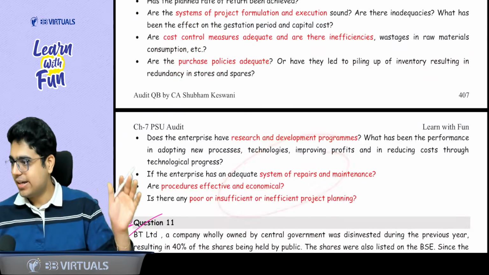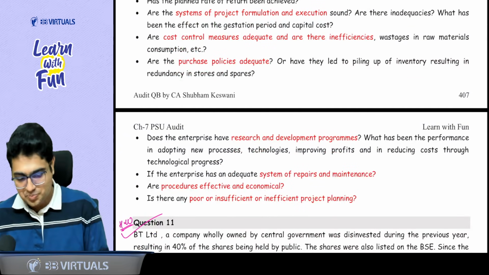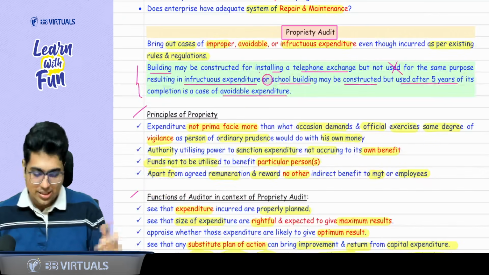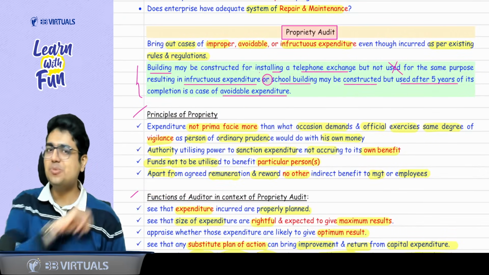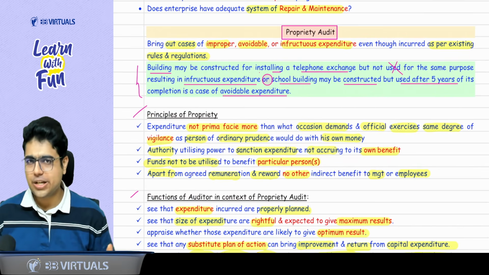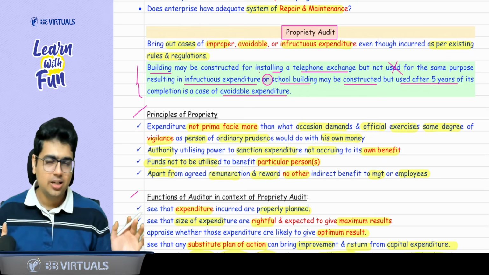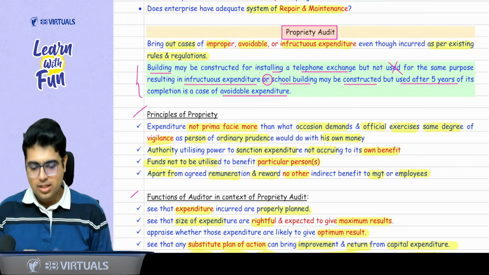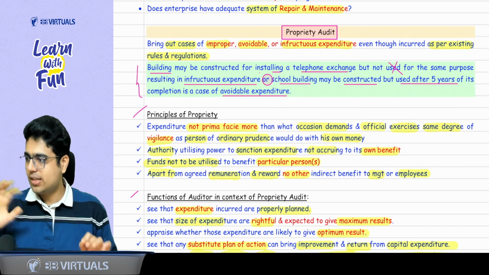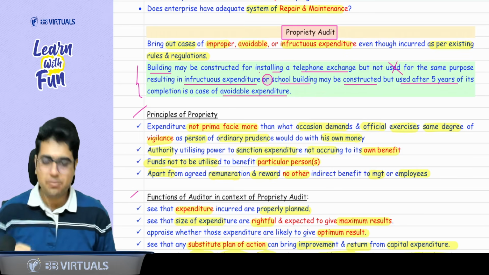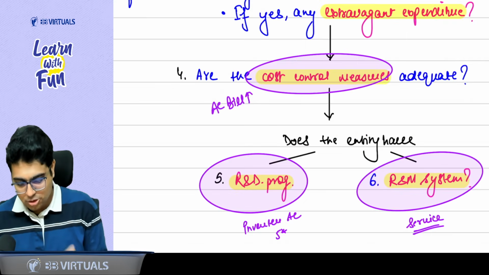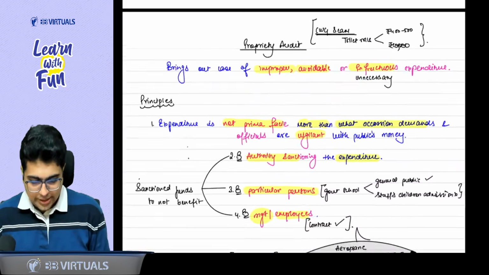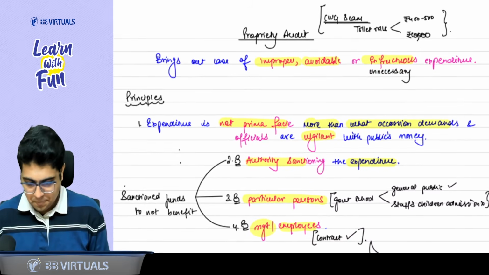Also, I have highlighted in red for your easy understanding. Now, sir, I think we are just reaching the end of this chapter. Only two types of audits are left: propriety audit and compliance audit. Compliance audit was asked recently in the September exams. So propriety audit first we'll do, and then at the end we are going to focus on compliance audit. First of all, let's focus on propriety audit. Okay. Take 2 sips of water, get ready.